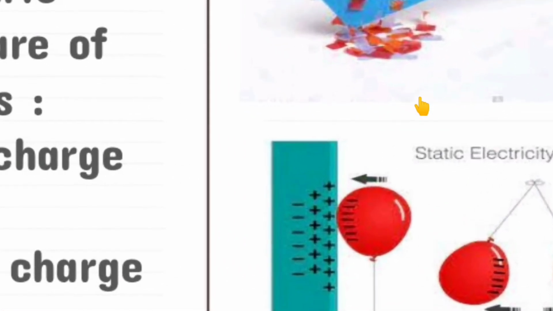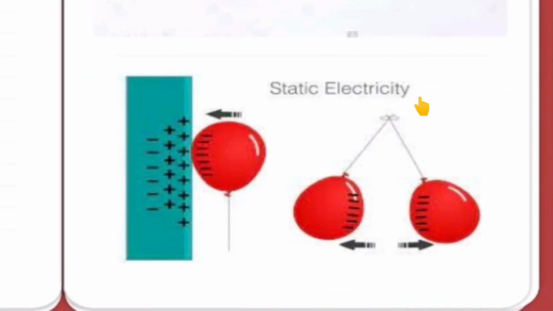Now let us see another example. In this example, what will you have to do? You have to take two balloons and fill air in these balloons. Then tie a thread on the balloons and hang these balloons on a hook. What will you see? You will see that both these balloons are repelling each other.